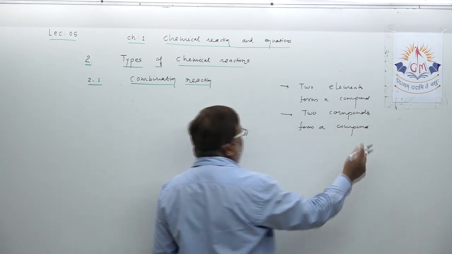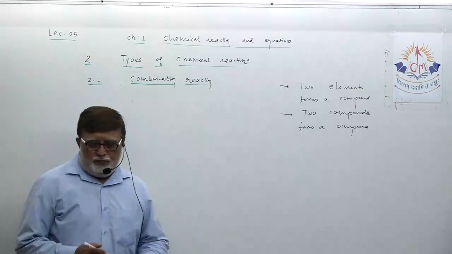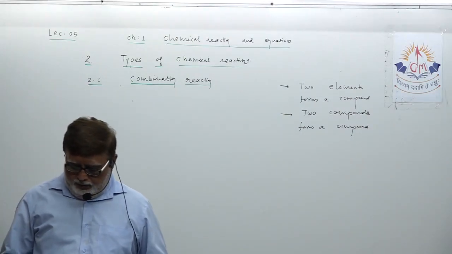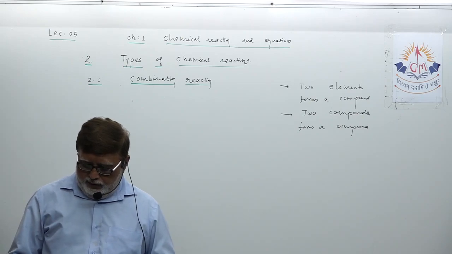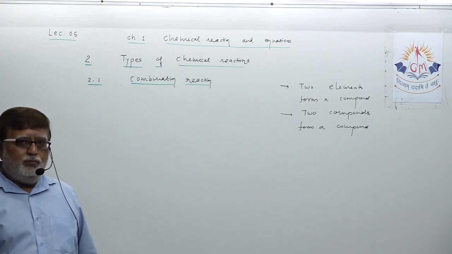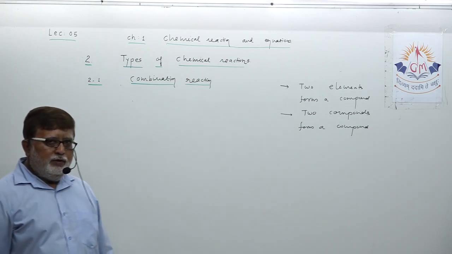So to summarize the definition of combination reaction, see in material, if you can verify topic 2.1 on page number 5, at the end before 2.2, in the paragraph I have given the definition.